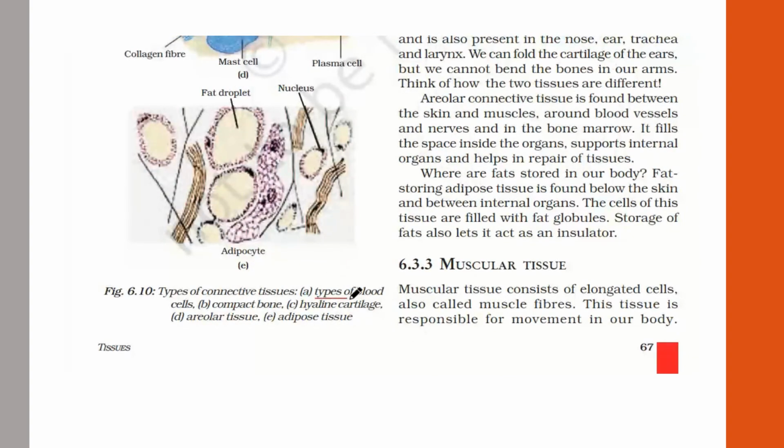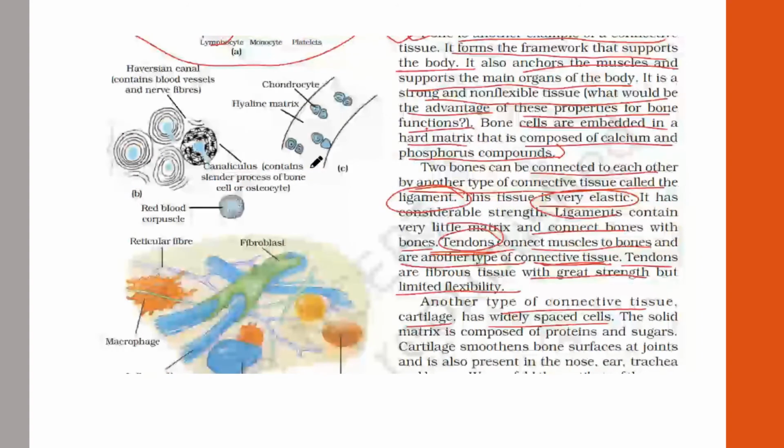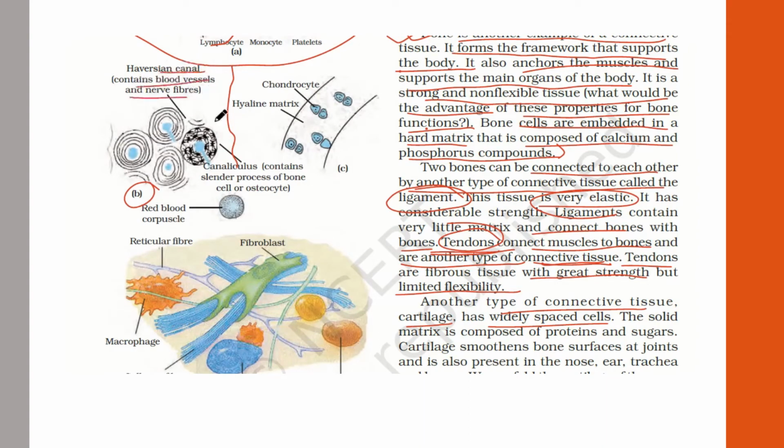Types of blood cells we have seen is the diagram A. Compact bone is B. C is the hyaline cartilage. So let us see, this B diagram shows the compact bone. Inside the bone, these are the Haversian canals, which contain blood vessels and nerve fibers. And this is the canaliculus, which contains slender processes of bone cells or osteocytes. It is called canaliculus, and the Haversian canals contain blood vessels and nerve fibers.